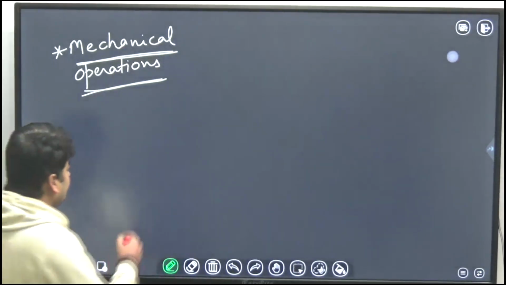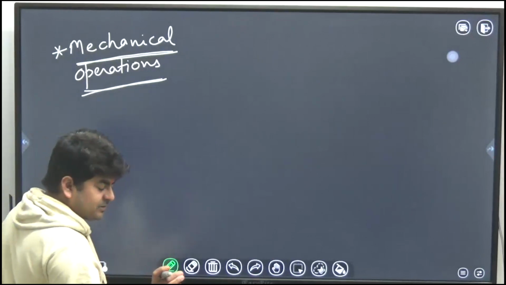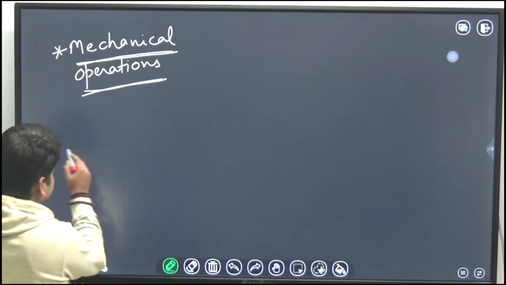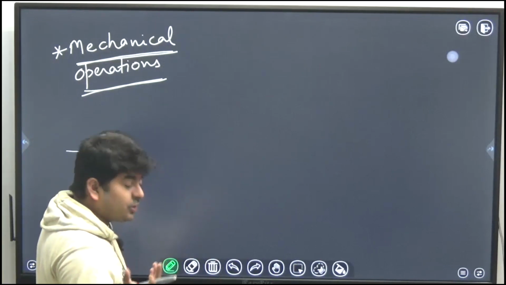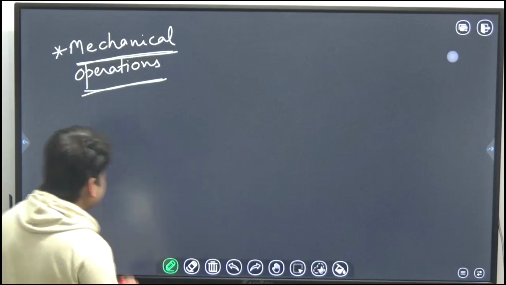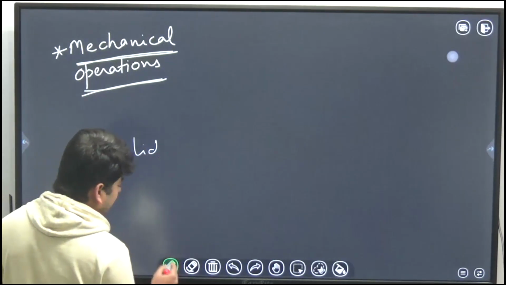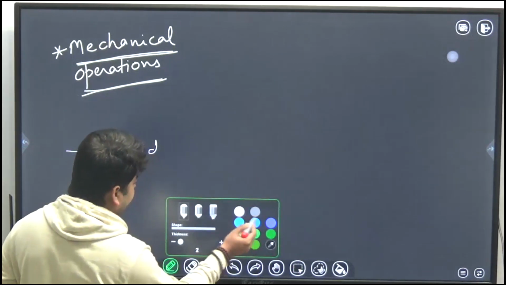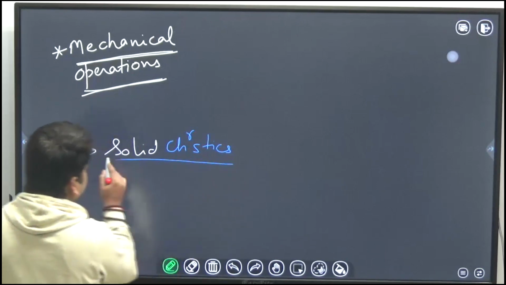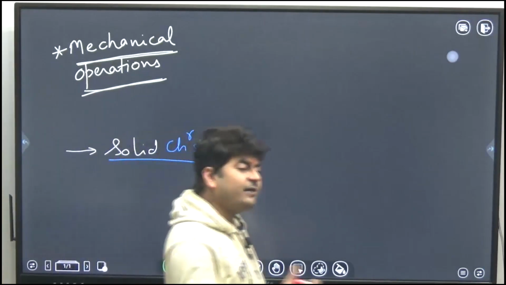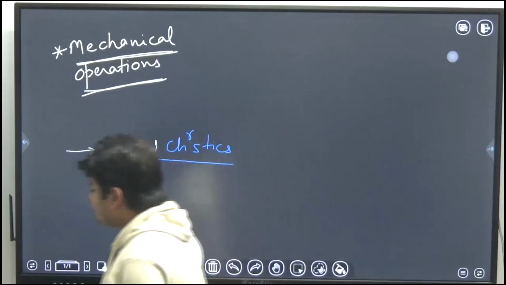But before all of that, one simple topic should be there, the solid characteristics and size reduction. So first we will talk about solid characteristics, and then we will talk about size reduction. After that we will discuss the high frequency to low frequency topics.